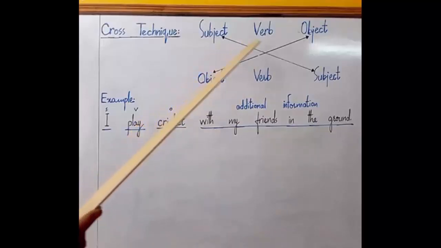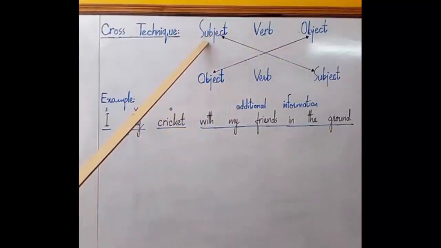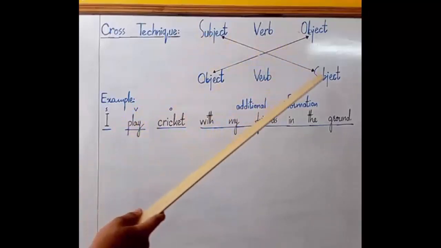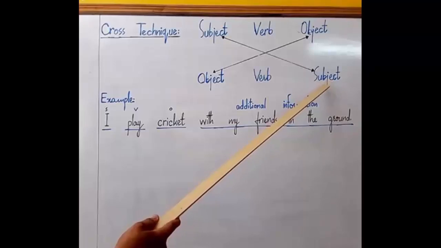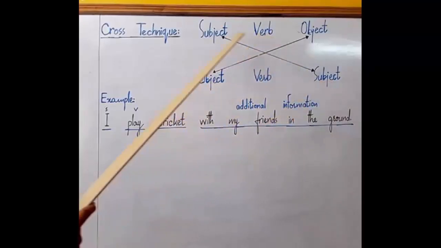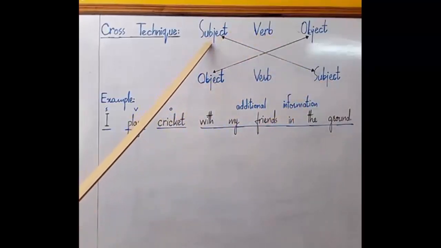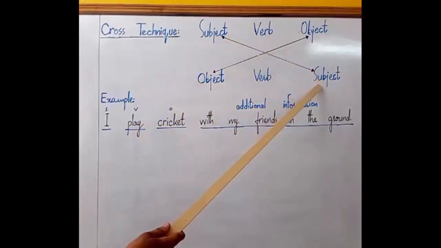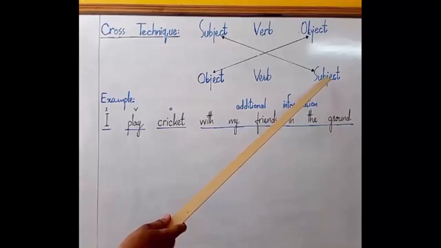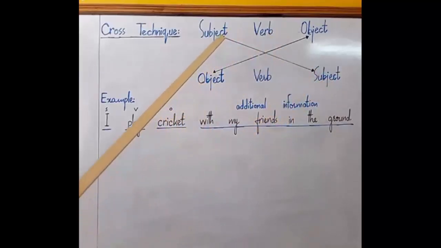The changes we make when we are bringing subject at the object position, for instance, if there is I, here at the object position we will use me. If we have we at the subject position, when this subject comes at the object position, it becomes us, and so forth.